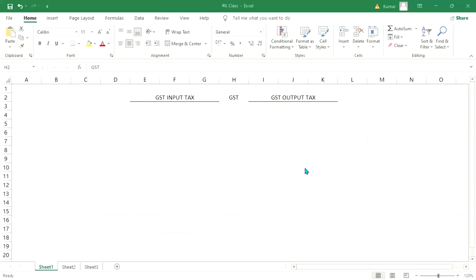Momita is saying that input is VAT. No, this is not the correct answer. VAT is an indirect tax, right? And input is a part of indirect tax. One leg, we can say, of indirect tax is input. Another leg is output.